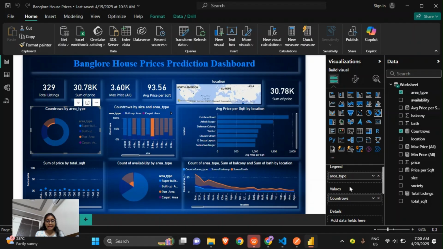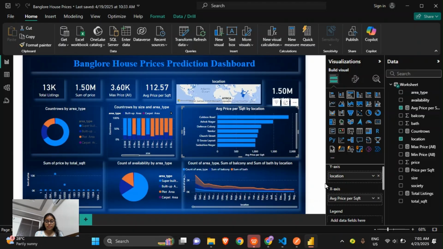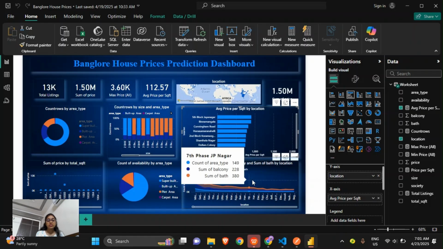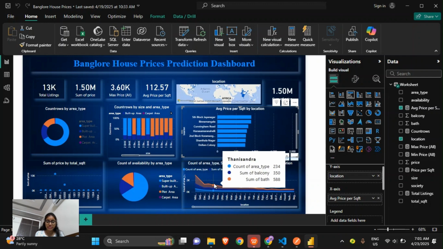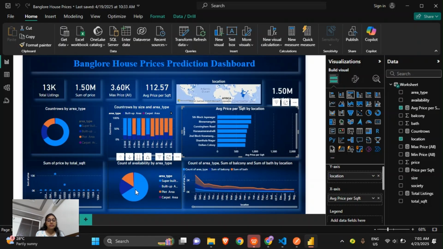So this will contain the visualization between area type and count of rows. This is the average price per SFT by location, and this will give us all the locations and the average price per SFT. So here the count of area type and sum of balcony by location. These are the locations, and this will represent the sum of bath areas, this will represent the sum of balcony areas, and this will represent the count of area by type. This will represent the count of availability by area type.